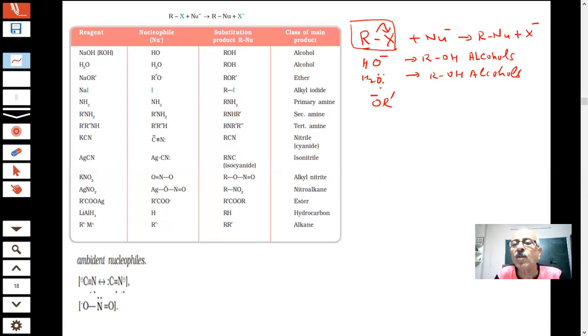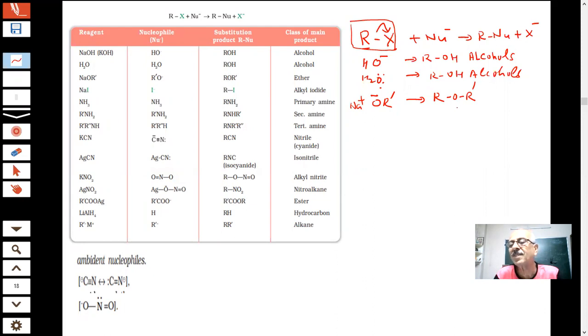And if I have a compound, students, like this, what is this known as? This will be a very important reaction which we will be studying. What is the name of this negatively charged species? For example, if you have sodium plus, this is called sodium alkoxide, R-O-. What will be the product in this case? R-O-R'. What are these compounds, students? These are esters.